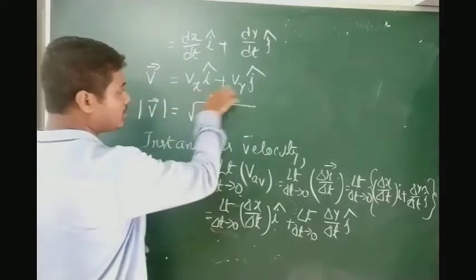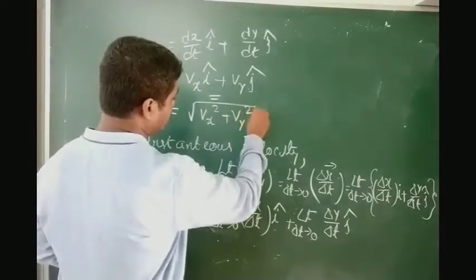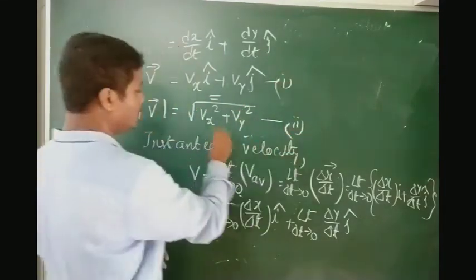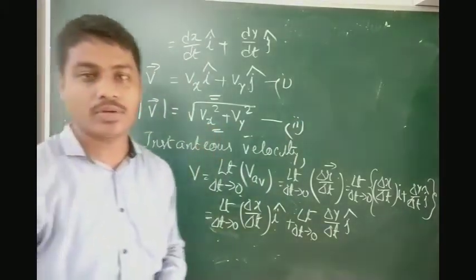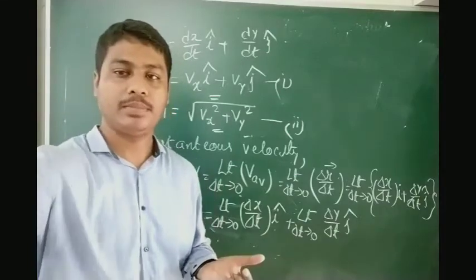Root over, you just square this: vx square plus vy square. So this is our equation 1, this is our equation number 2. This is in magnitude form. So this is how we calculate the velocity vector in a plane.